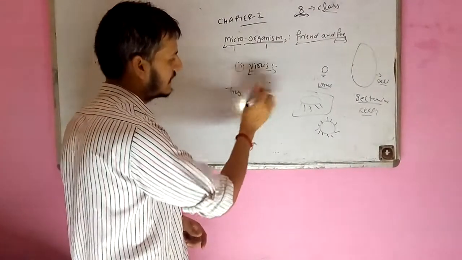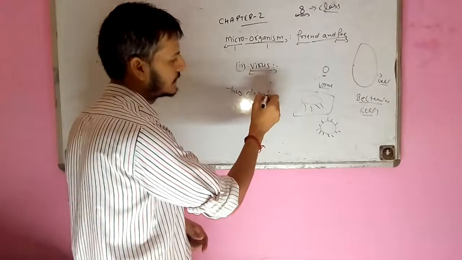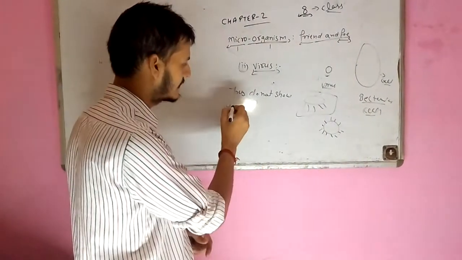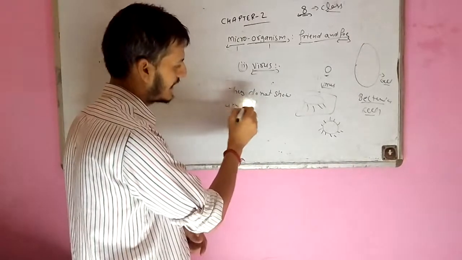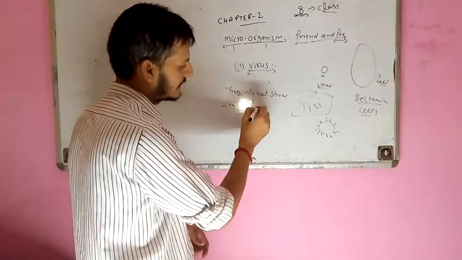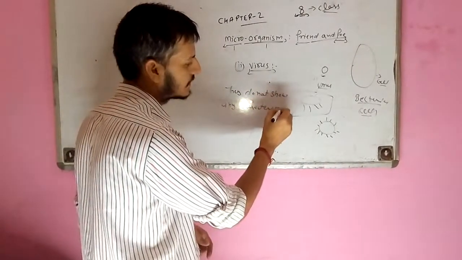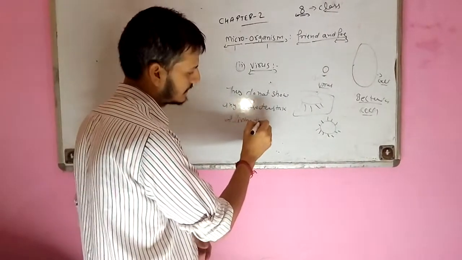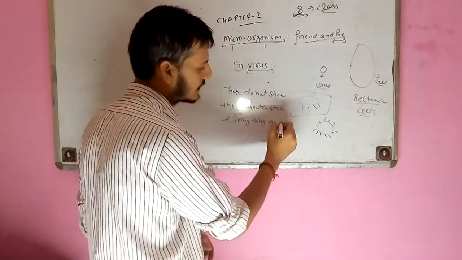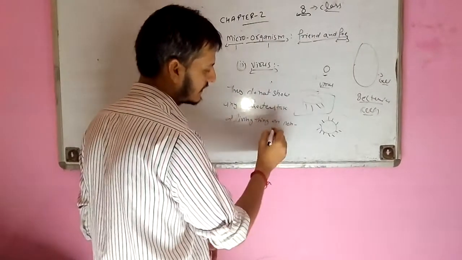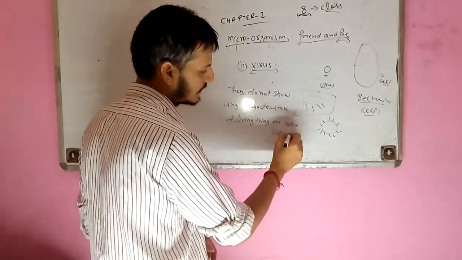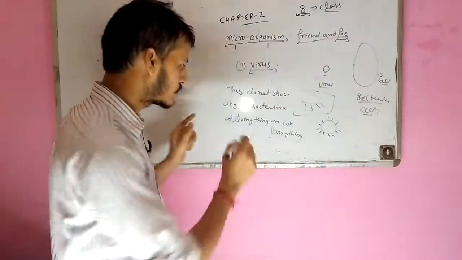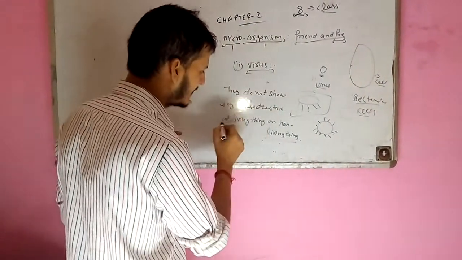We can say they do not show any characteristics of living things when they are on non-living things. The meaning of that is the viruses do not show any living thing characteristics.